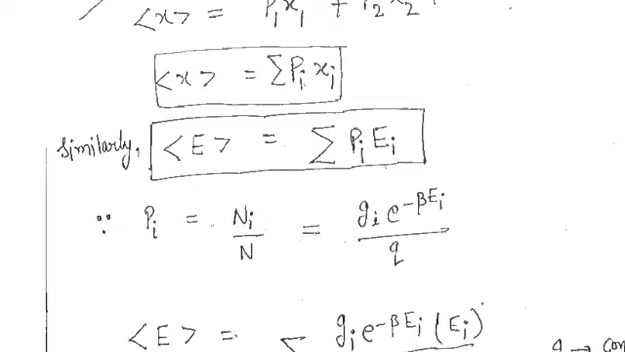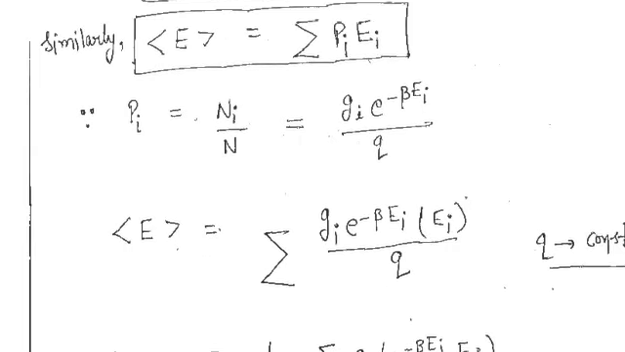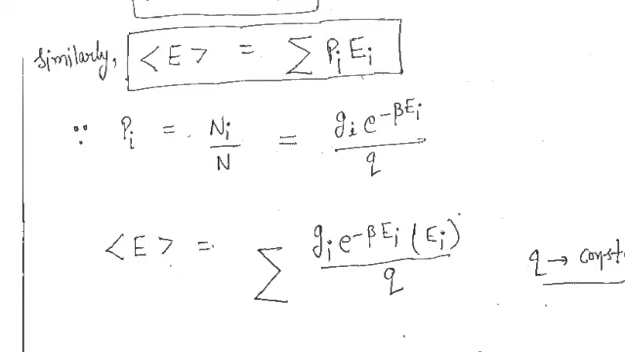And we also know the probability is this formula. Now if we put the value of pi in the above expression, what we will get is this formula, that is the summation of all this thing, and the rest remains same, ei remains same, and here q is constant because it is for a particular system, and for each particular system this partition function would be fixed.